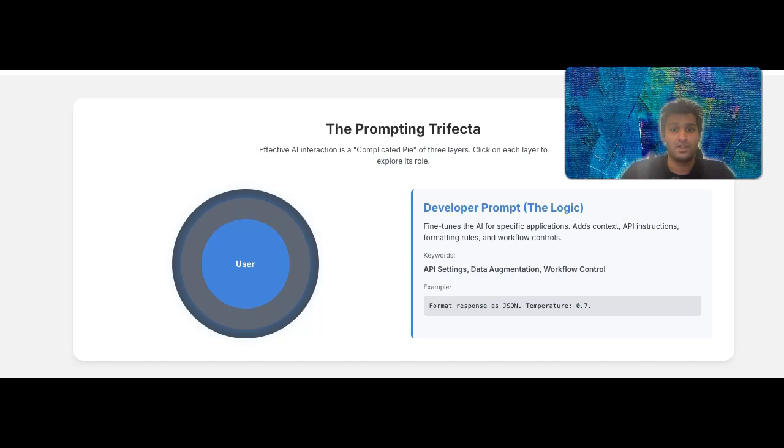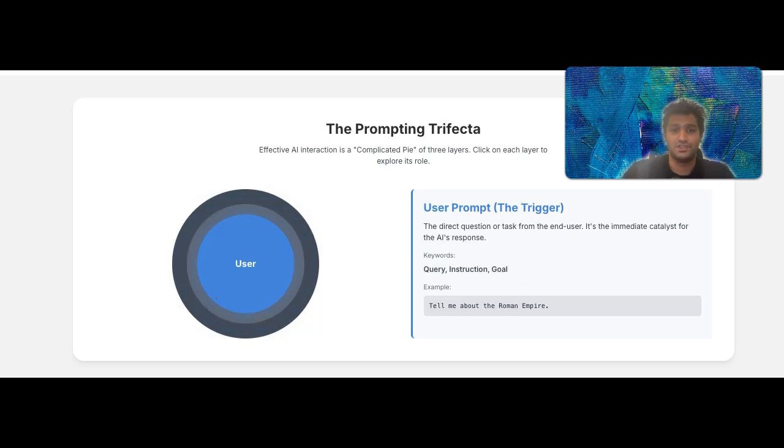This layer might also interject relevant contextual data. It doesn't just see the user's question in isolation. It interprets it based on its core persona from the system prompt, and then the specific operational rules and context provided by the developer prompts. The final output is a blend, a complicated pie shaped by these layers.